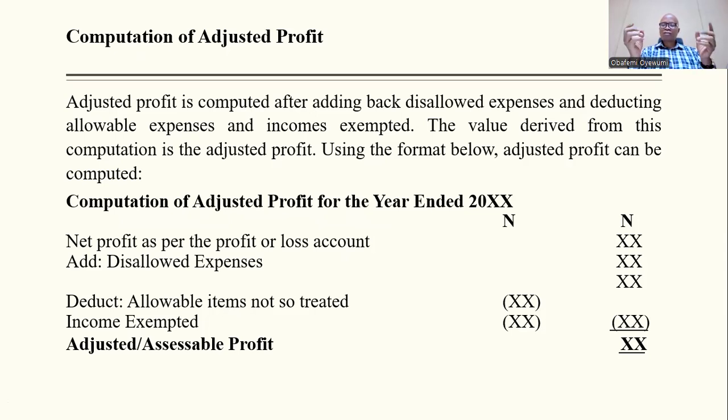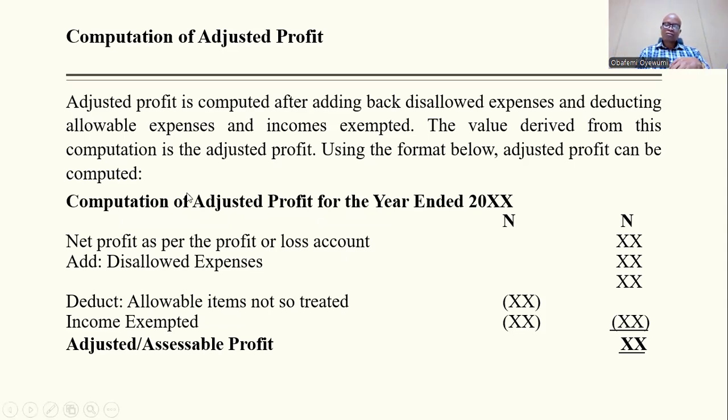Once you have your net profit, the profit of the business, remember before you arrive at it you must have earned your income, revenue, put everything together. Some could come from employment, some from trade or business. You have that on one side and your expenses on the other side.